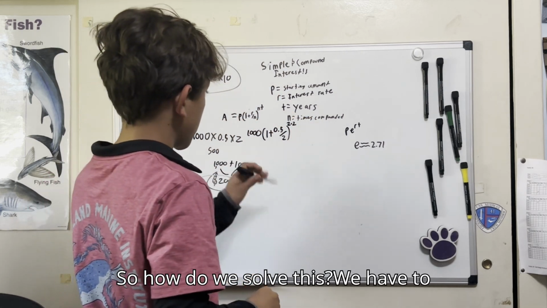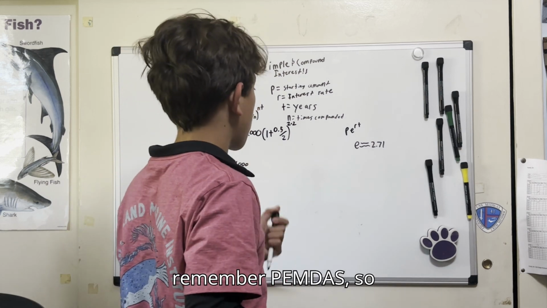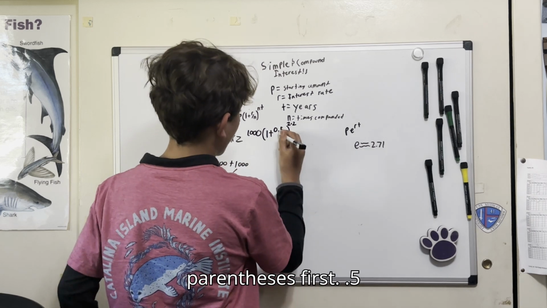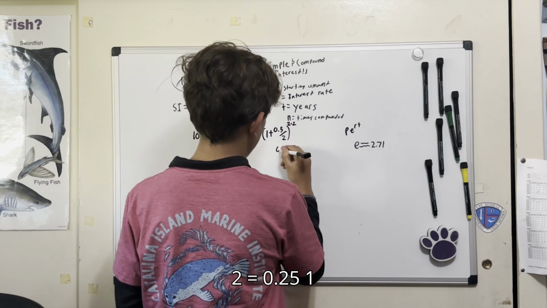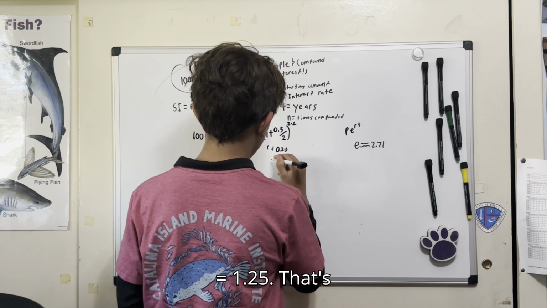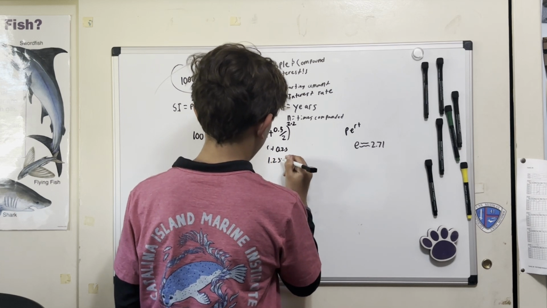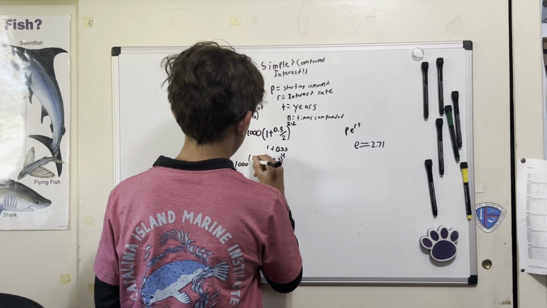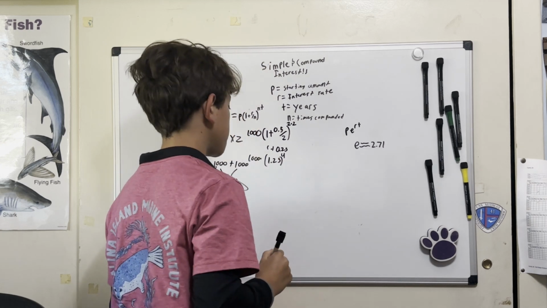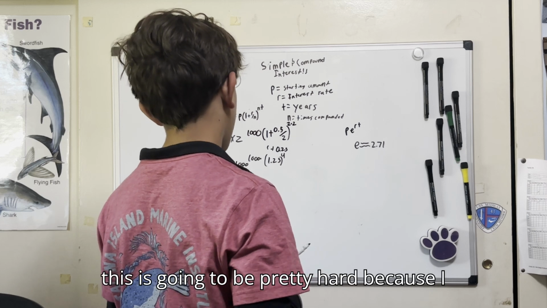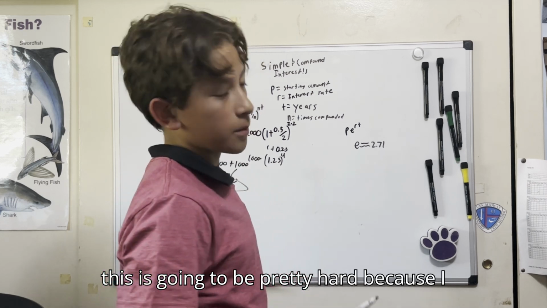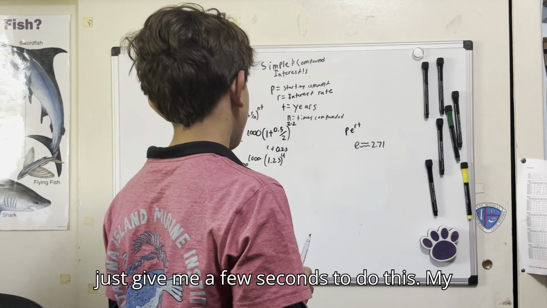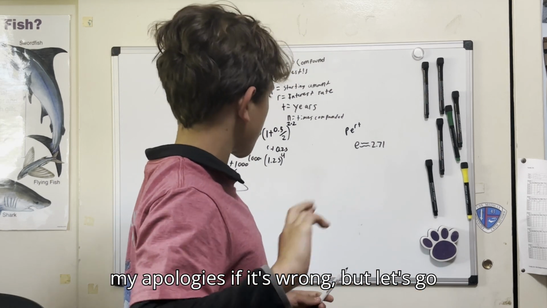So how do we solve this? We have to remember PEMDAS. So parentheses first. 0.5 divided by 2 equals 0.25 plus 1 equals 1.25. That's going to be raised to the power of 4 times $1,000. Now, this is going to be pretty hard because I didn't do the math beforehand. So just give me a few seconds to do this. My apologies if it's wrong.